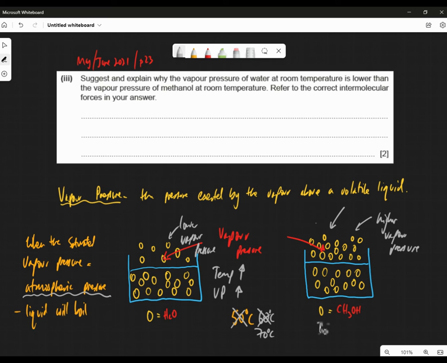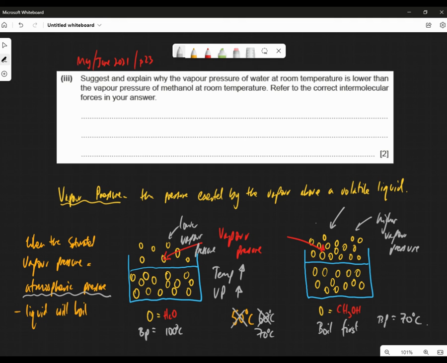This will therefore boil first. Now, I don't know the boiling point. Boiling point of water, we know, don't we? 100. But the boiling point of methanol, I don't know. I know ethanol is 78, so I'm going to assume it's less than that. I don't know, let's say 70. I don't know what it is, though. All right, so there you go. That's what causes something to boil when the vapor pressure is equal to the atmospheric pressure.